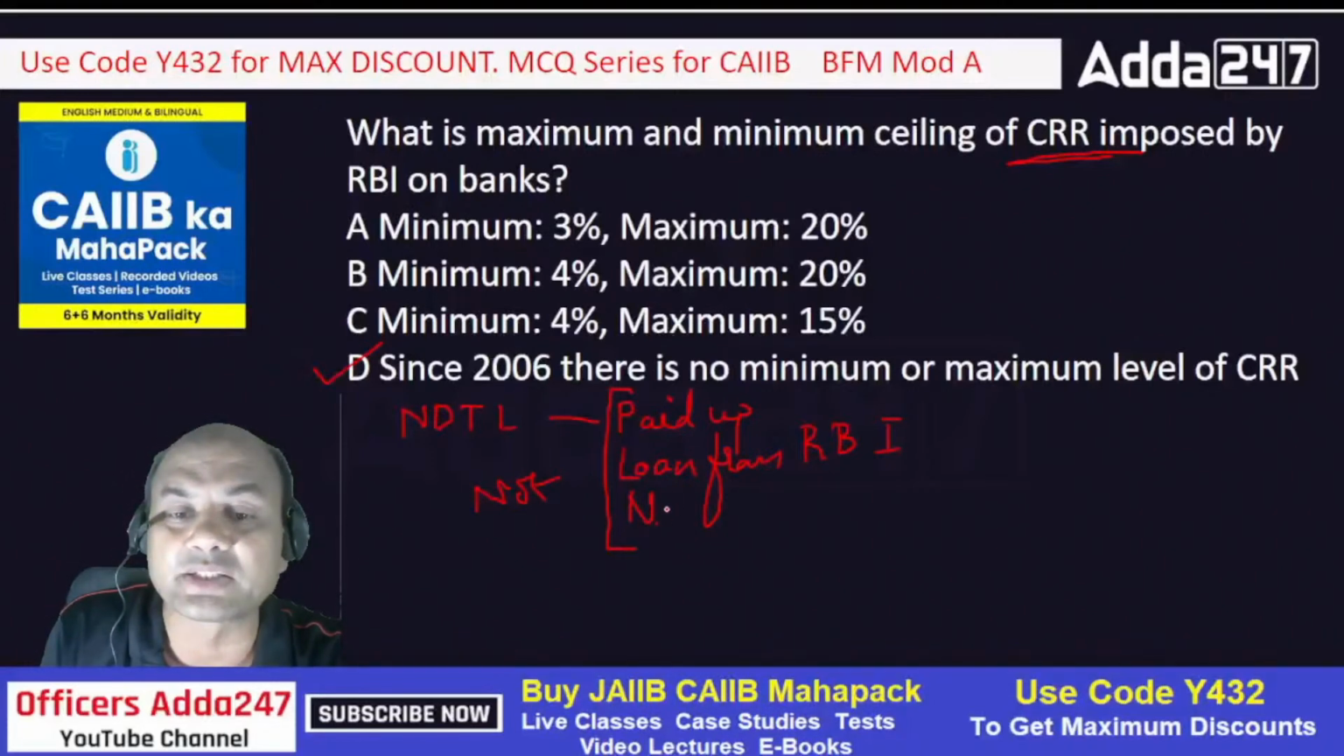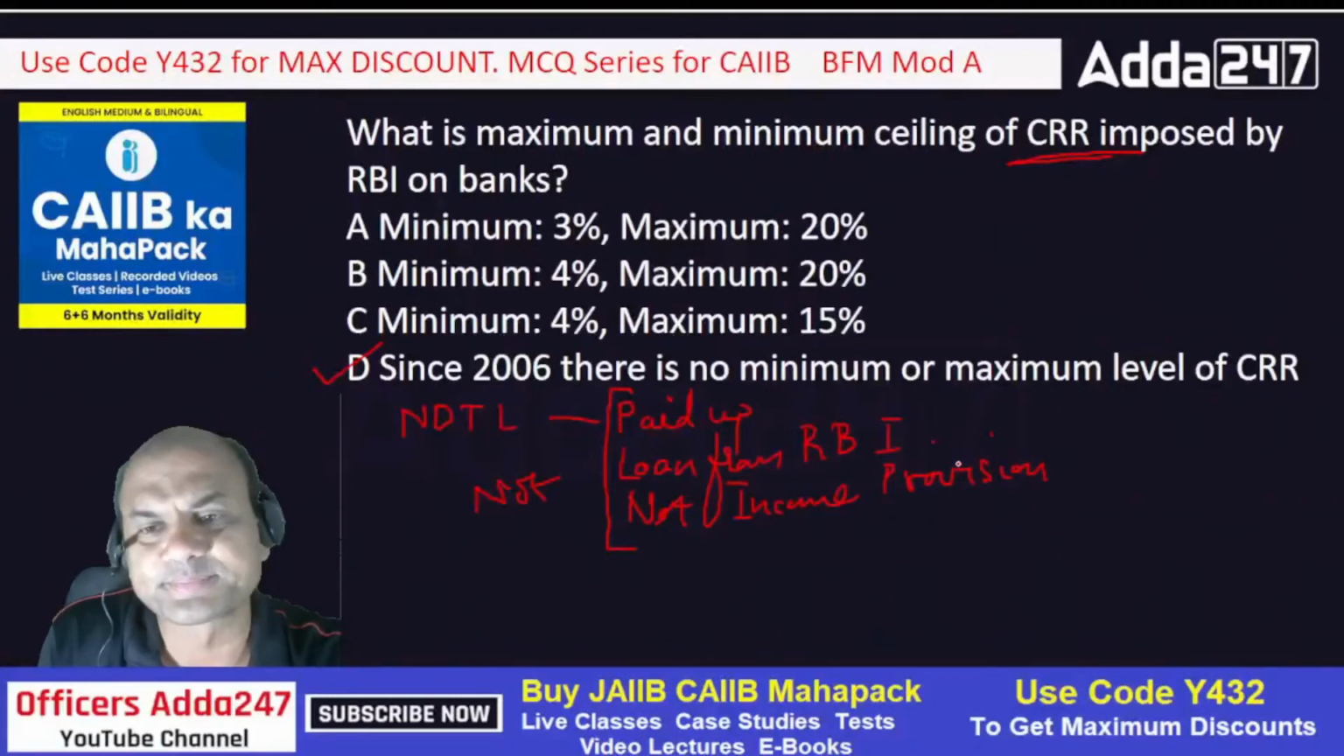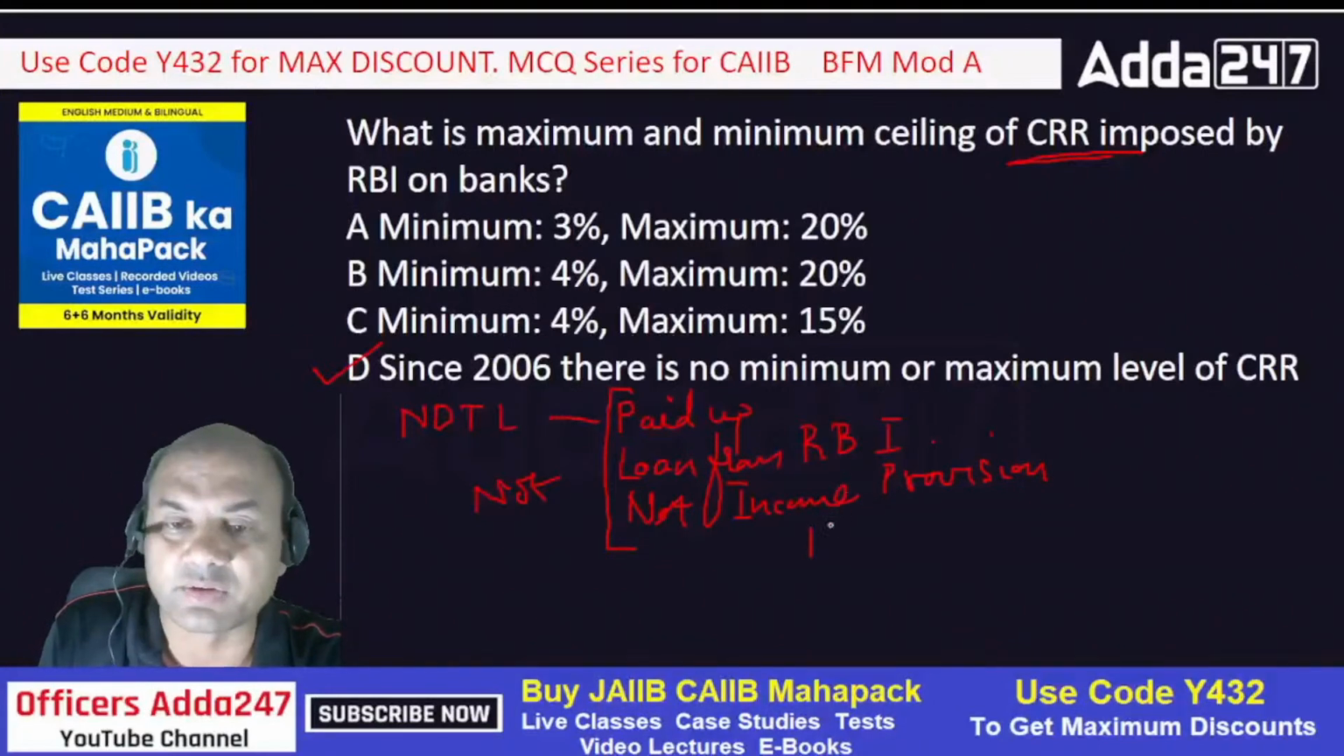And the next last one is net income tax provision. Remember this word provision. Why? Because whatever is paid will never be shown. What's important is the income tax provision over here. It should be income tax provision.